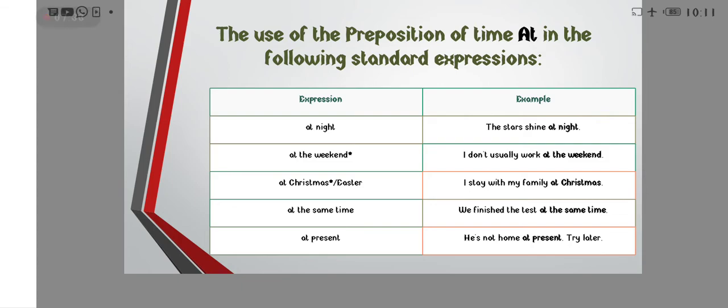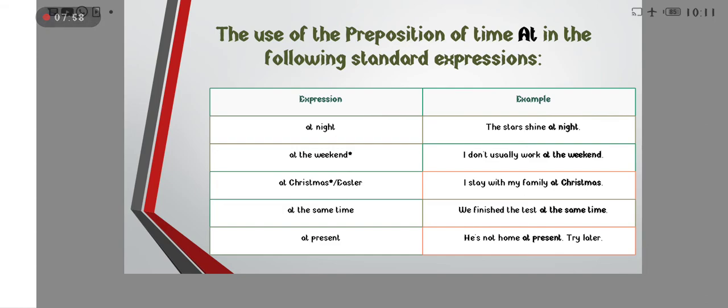In the previous slides we discussed some rules about where we can use at and where we can use in or on. Now this is a standard expression, so we use these as they are. There is no rule and logic.